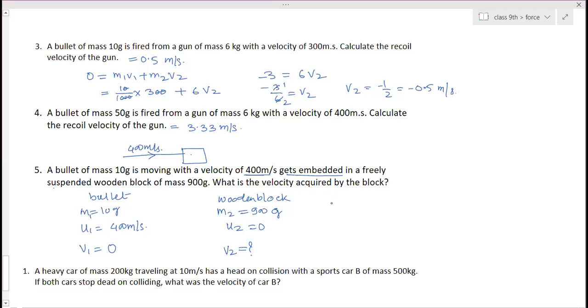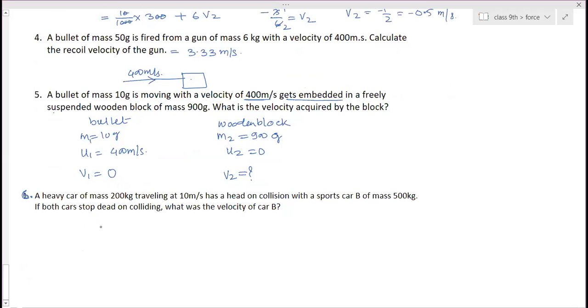Ma'am, is the sixth one 4 meter per second? Ma'am, I'm getting 40 meter per second for the sixth one. Let me do. Heavy car of mass 200 kg traveling at a speed of 10 meter per second. Head-on collision with the sports car B 500 kg.